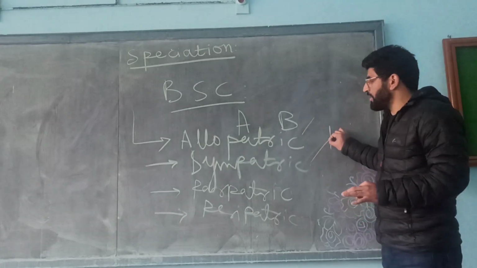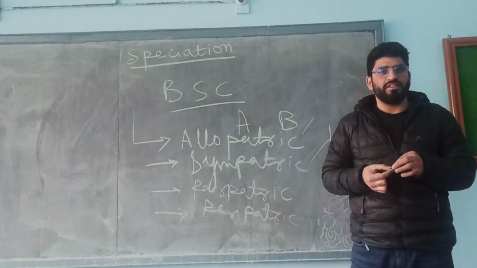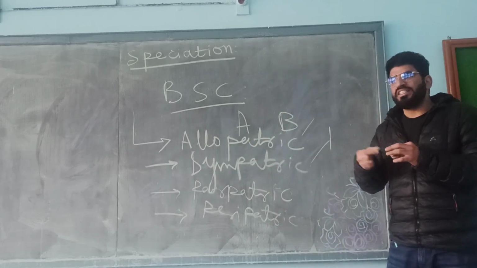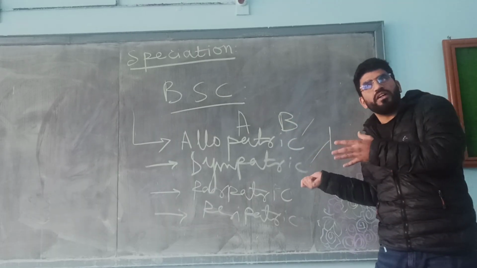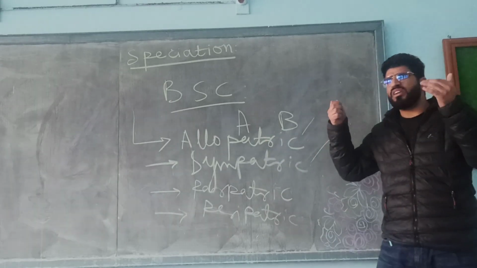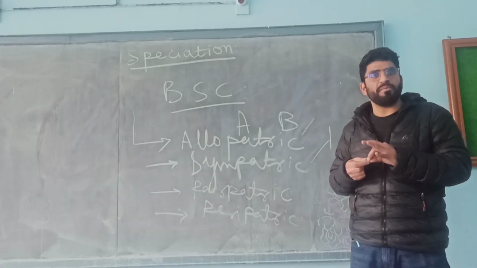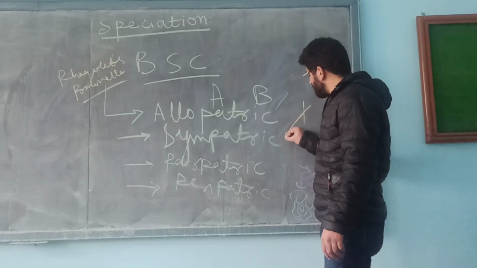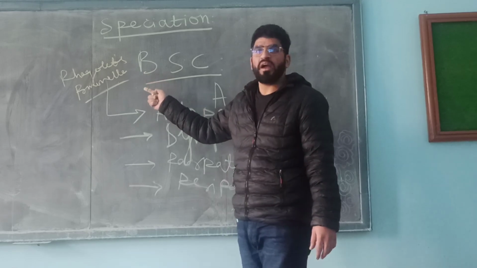Now coming to sympatric speciation. This type of speciation occurs within the same geographical region, but due to certain factors, like a change in sexual selection, or disruptive selection, a type of natural selection, or sometimes temporal isolation, where they mate at two different times, or ecological isolation. This sympatric speciation can be exemplified by one of the classical species, Rhagoletis pomonella, the maggot fly.